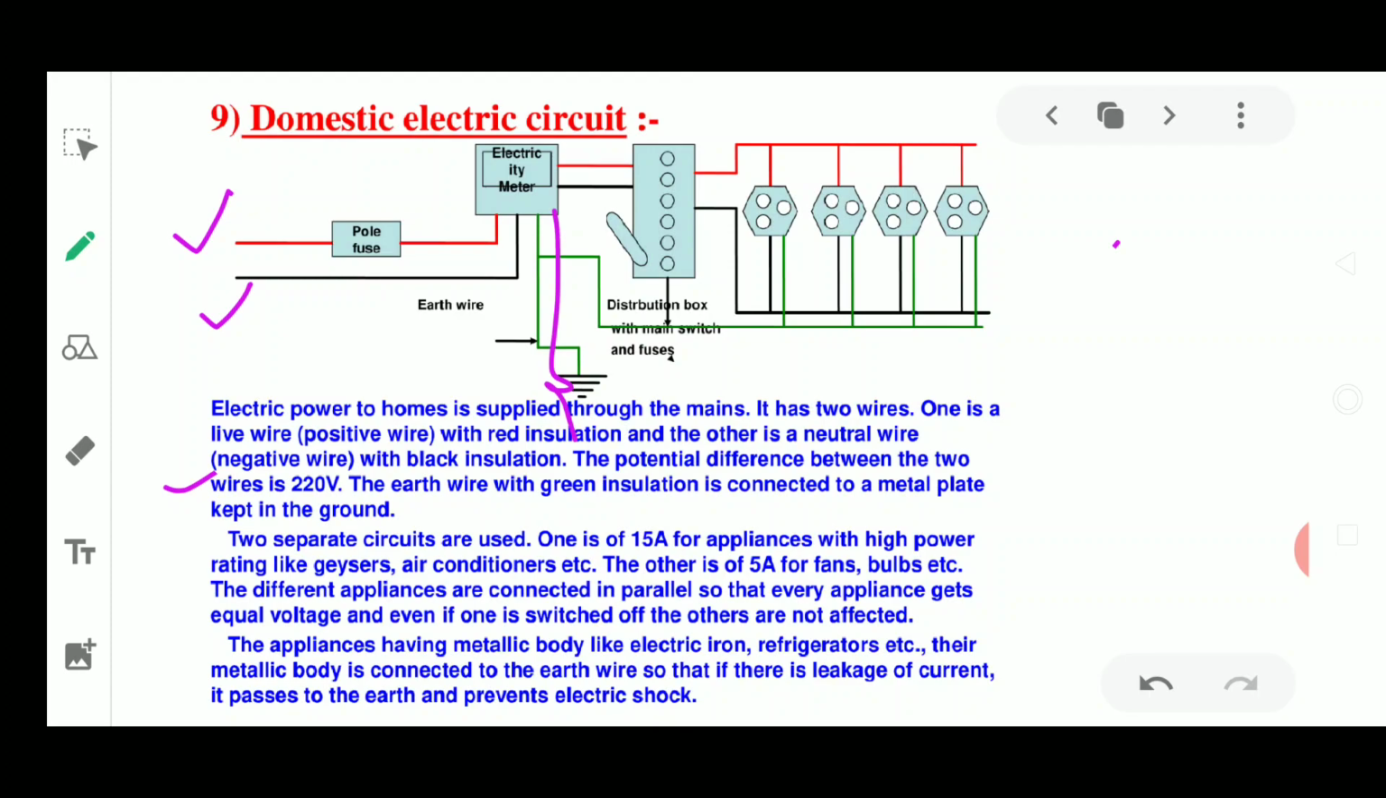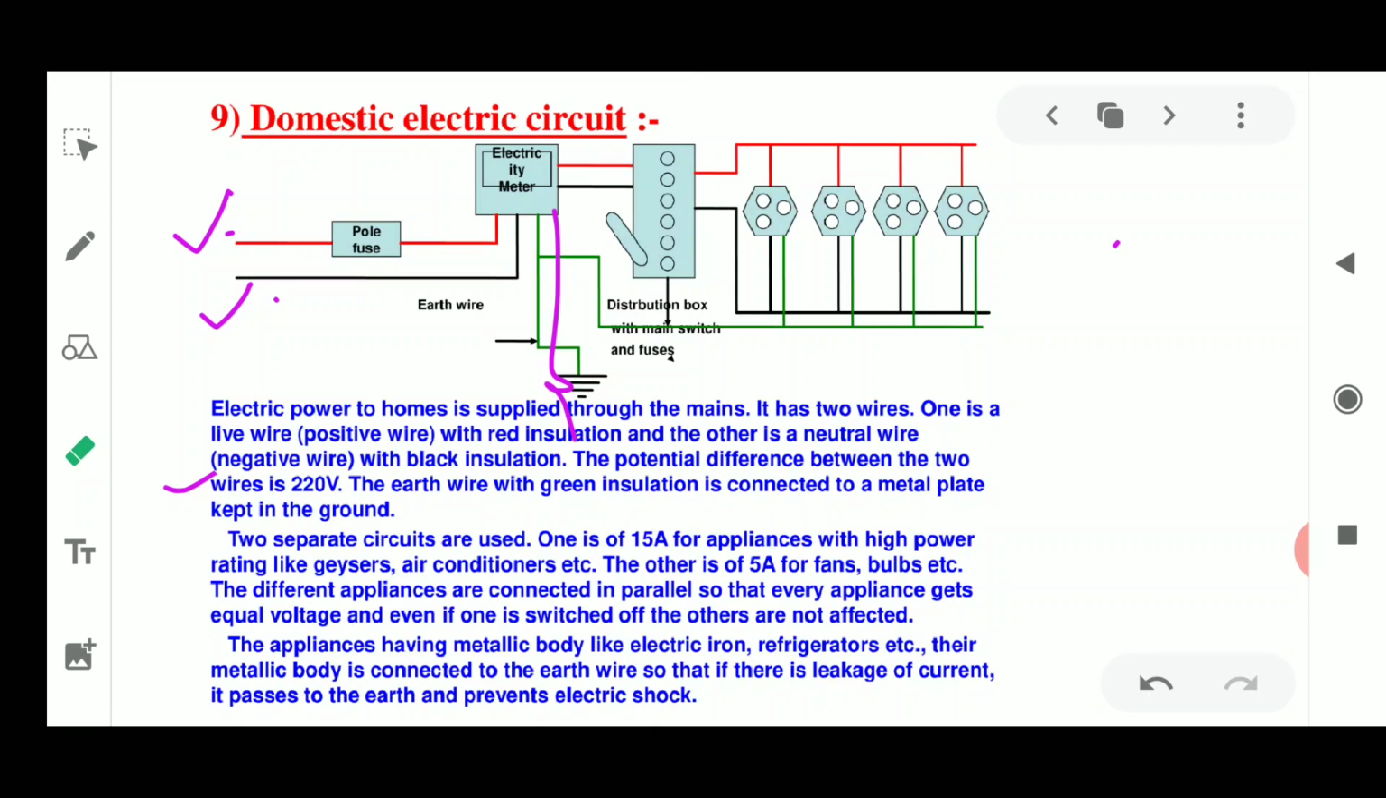Well, the live wire and the neutral wire maintain the potential difference across the circuit, and the ground wire, the green colored insulated earth wire, is going to pass the extra current passed to any circuit. Now two separate circuits are used. One is the 15 ampere circuit, for appliances with a high power rating like geysers, air conditioners, etc. The other is 5 ampere, for the fans and the bulbs, etc.